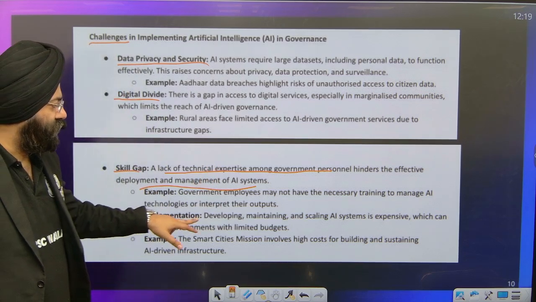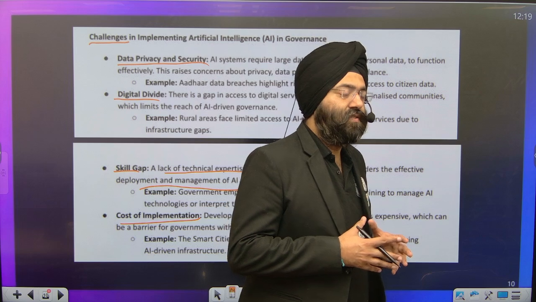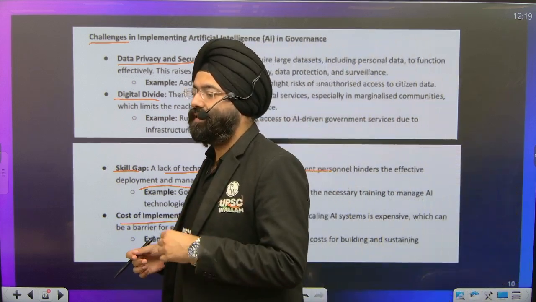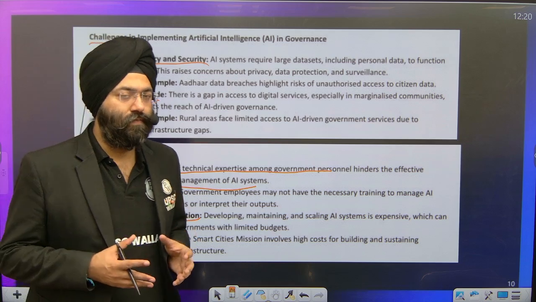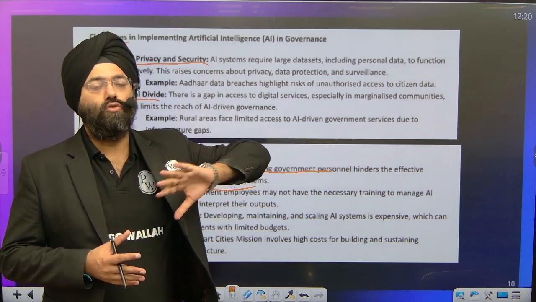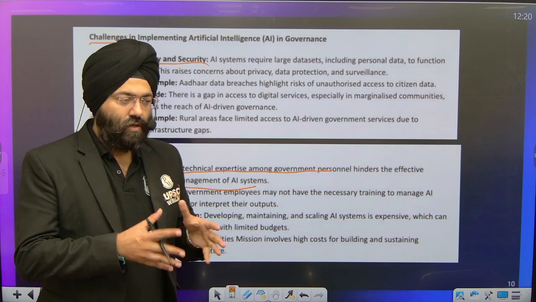Cost of implementation. We realize that AI, though technologically very advanced, is very, very expensive. Why? Certain companies who are working with respect to the AI softwares have a monopoly. Now they want to gain maximum out of it, because after a few years every company is going to manufacture AI softwares and use it. But right now they are gaining a benefit out of it.